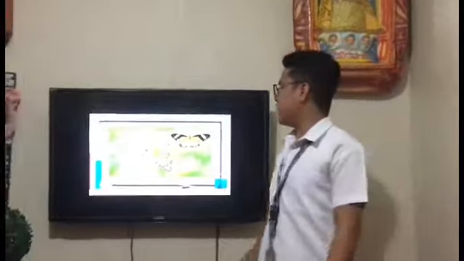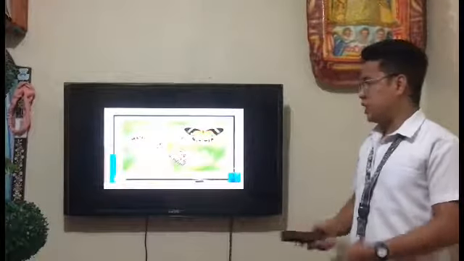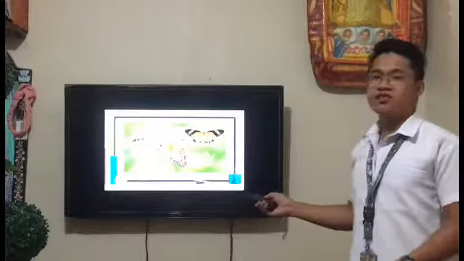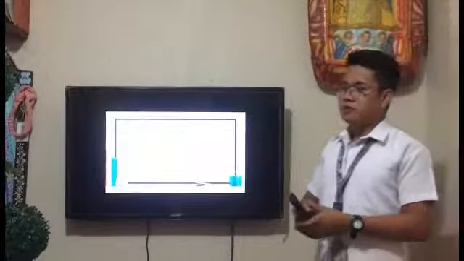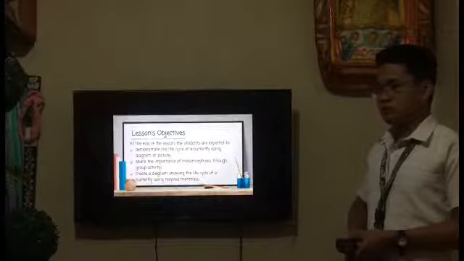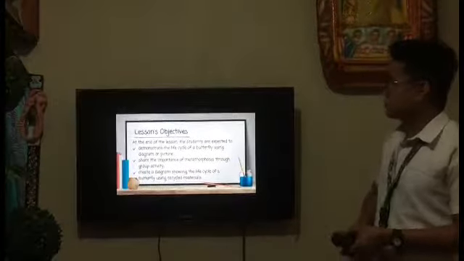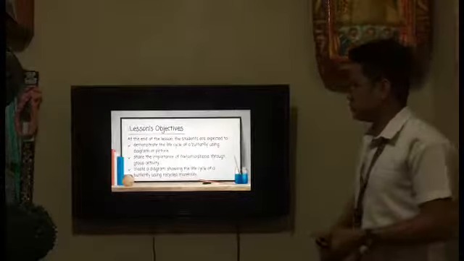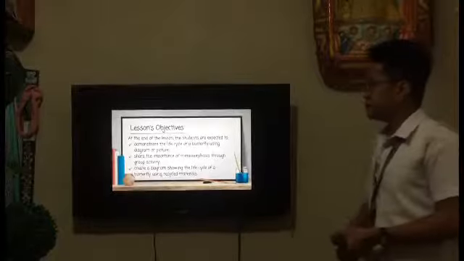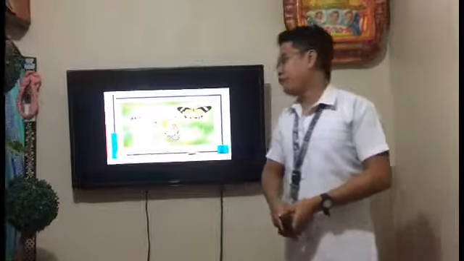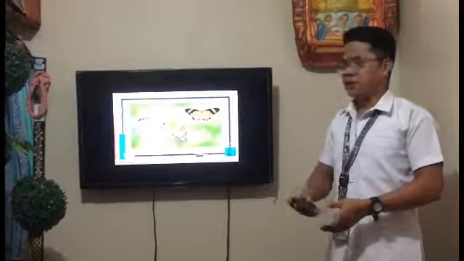But before we proceed, let us first know the objective of our lesson. So let us read together. 1, 2, 3, go. At the end of the lesson, the students are expected to demonstrate the life cycle of a butterfly using a diagram or picture, share the importance of metamorphosis through group activity, and create a diagram showing the life cycle of a butterfly using recycled materials. Okay, thank you. Our topic for today is all about the metamorphosis of a butterfly.